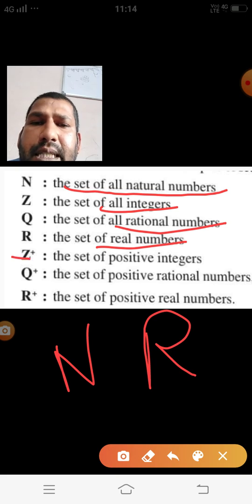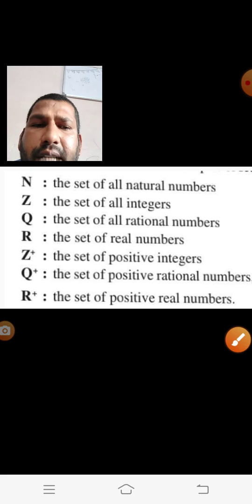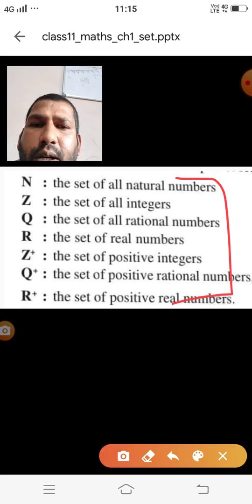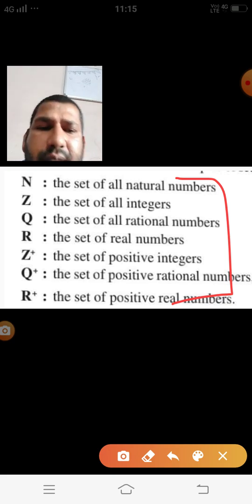Z plus means the positive integers, Q plus the positive rational numbers, and R plus the set of positive real numbers. Same, if we are taking R minus, then the set of negative real numbers. And these all are collections, sets: natural numbers, integers, rational numbers, even numbers, odd numbers. All these are sets.